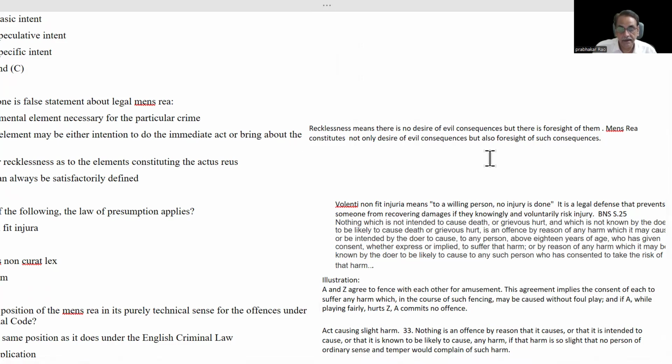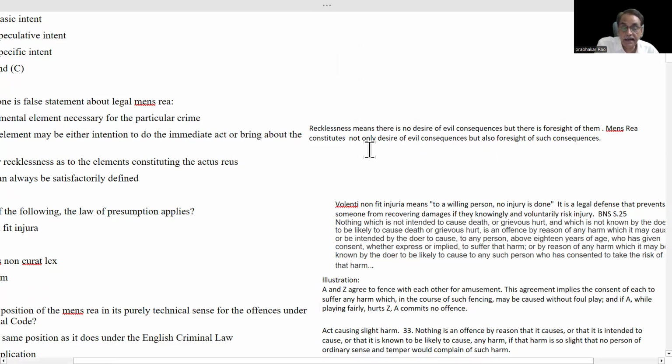But what happens when you drive recklessly? The accident may happen, the people may die. But you can have a guess. If you drive recklessly, rashly, then there will be a likelihood of casualty on the road.